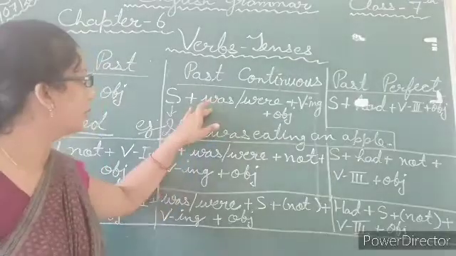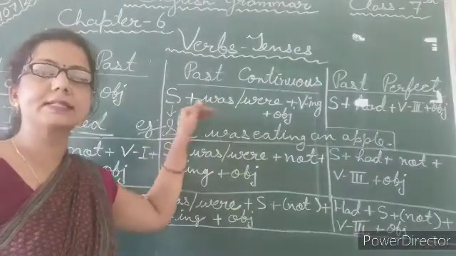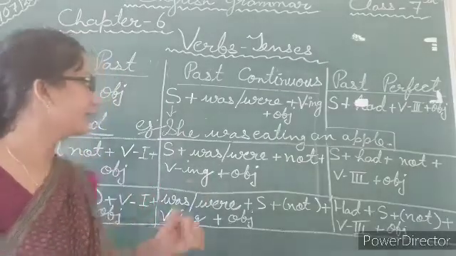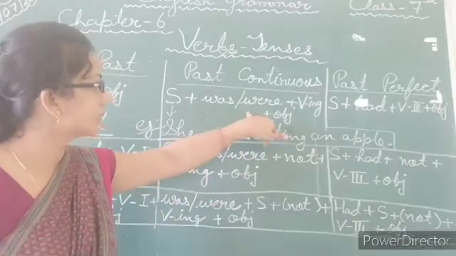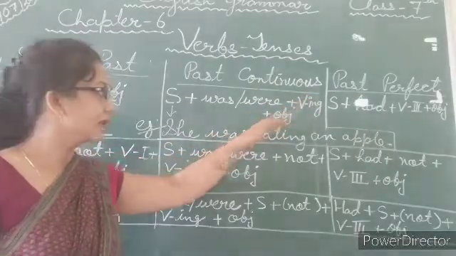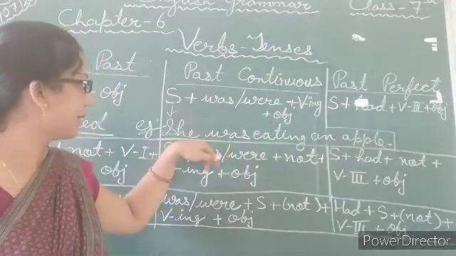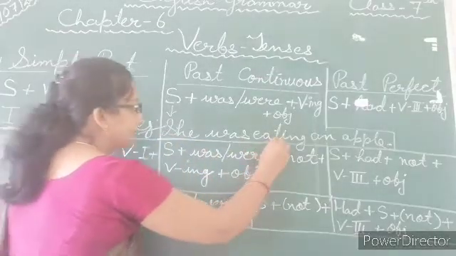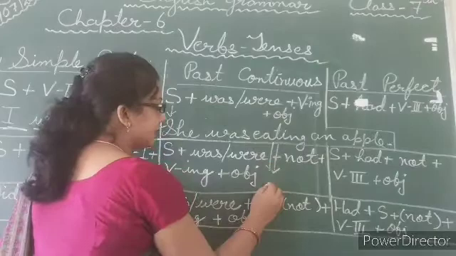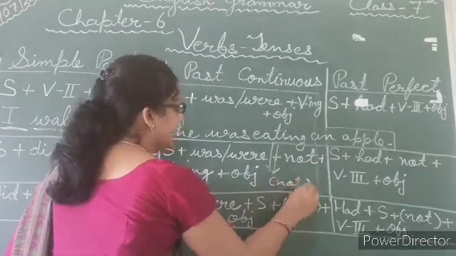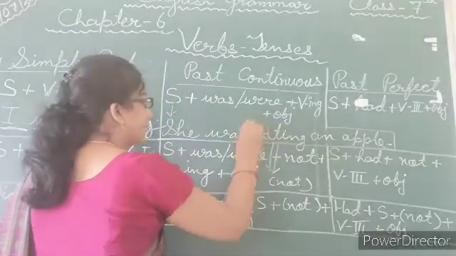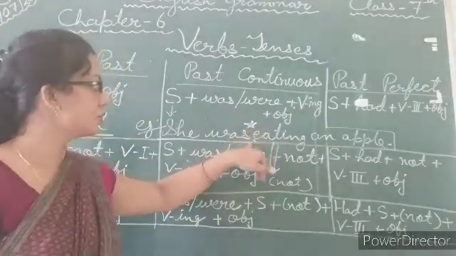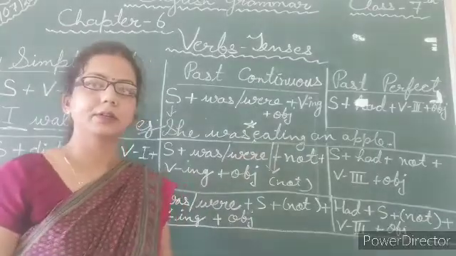Got it? Now, if we talk about its negative form, negative means just add not, but where? Between was or were and the ing form. So in the given example, we have to add not here: she was not eating an apple.